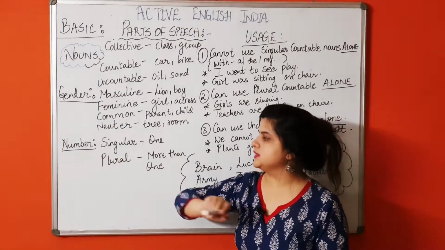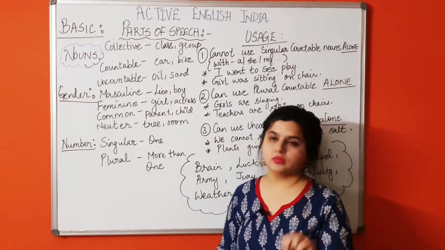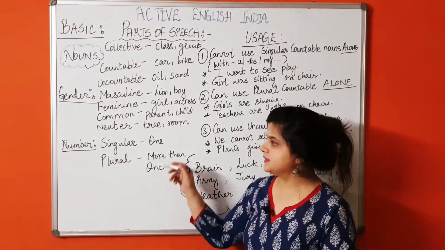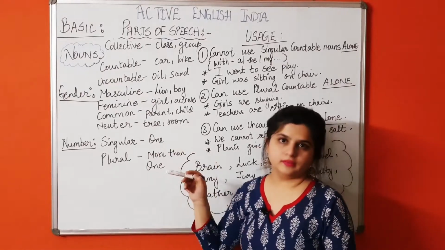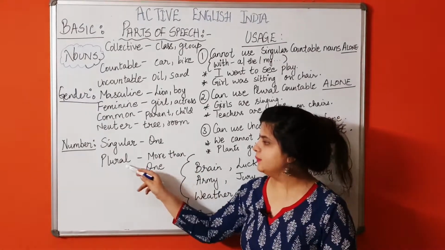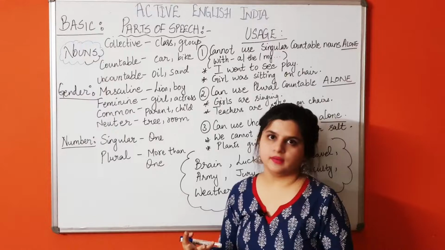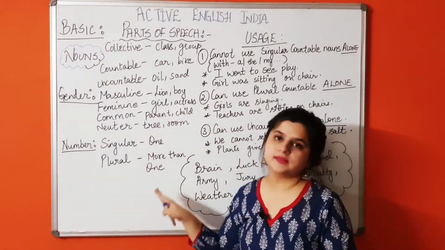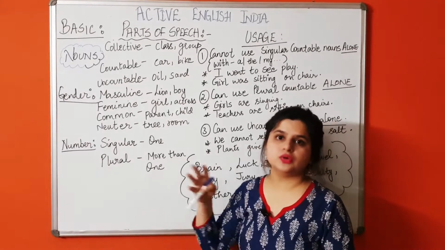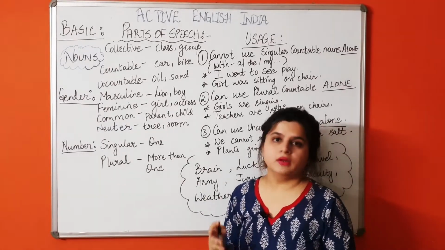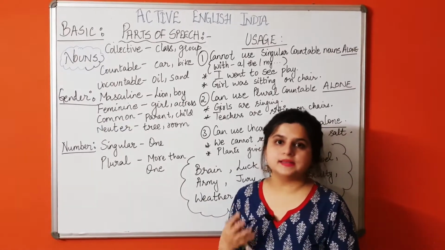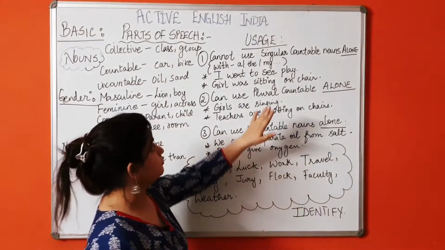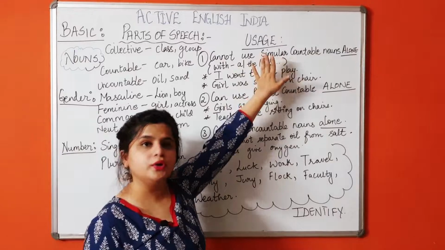And on the basis of number, there are 2 nouns. First is singular and another one is plural. By singular you mean only one, one in kind, and plural means more than one. Understood? These classifications are very important because based on these classifications you use the nouns correctly. Now what kind of usage is there? There are some rules, 3 of them I have written here. Now we are coming on to usage.